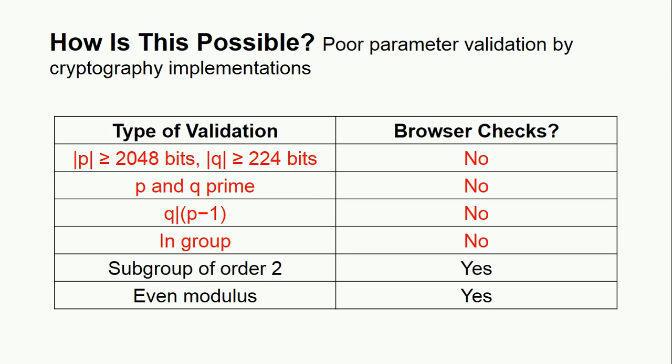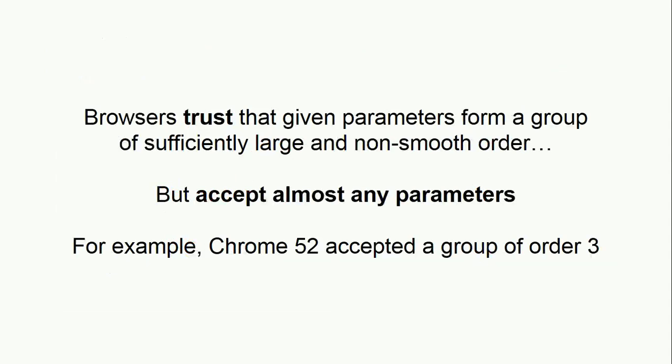Browsers will reject connections where the parameters are in a subgroup of order 2, or where the modulus is even. However, these tests do not defend against weak parameters in small or smooth order. The implication of browsers' limited parameter validation is that browsers accept almost any parameters. We demonstrate this by serving Chrome 52 parameters that use a group of order 3, allowing for a private key of 1. Higher versions of Chrome have deprecated Diffie-Hellman cipher suites altogether.